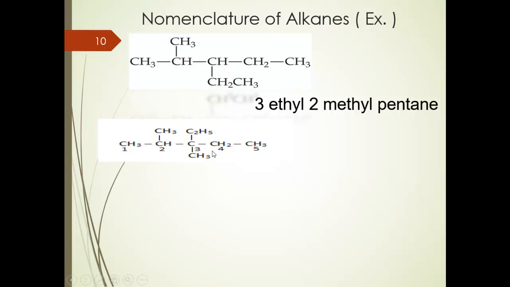Number 2, we have here, I will choose first the longest chain or the parent chain. This is the longest one. It consists of 5 carbons, so it will be pentane. And the numbering from the end closest to the branch: I will choose the numbering from carbon number 1. And we have one methyl group at carbon number 2, and carbon number 3 has one ethyl group and